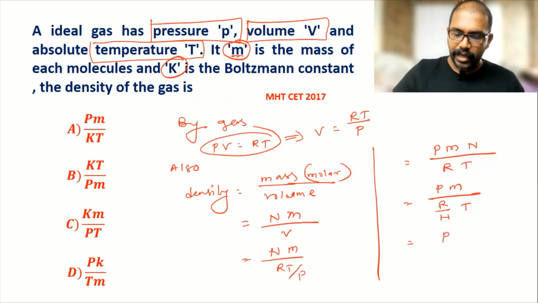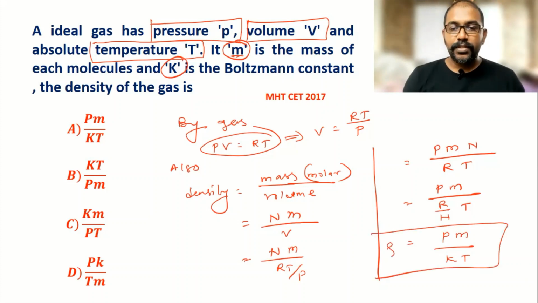So density is PM divided by KT. This is the formula of density, and it is written in option A. So option A is the correct option for this question.